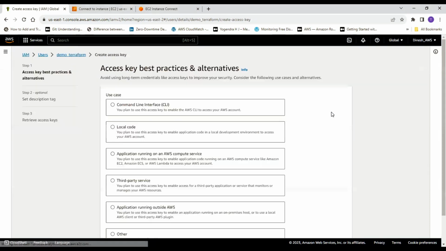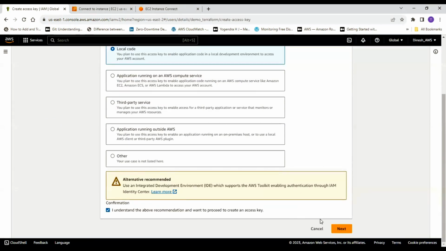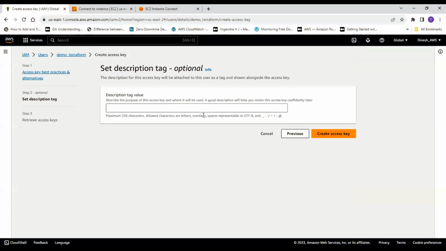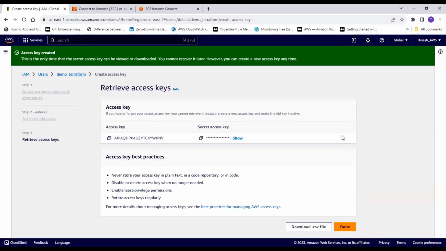I'm going to click here, create an access key. Local code: you plan to use this access key to enable code in a local development environment to access your AWS account. Okay, I understand the implications. Create next, and if you want, you can give a description to that key. Let's keep it as demo Terraform. Now I have clicked on this. If you see, it has generated an access key and a secret key.